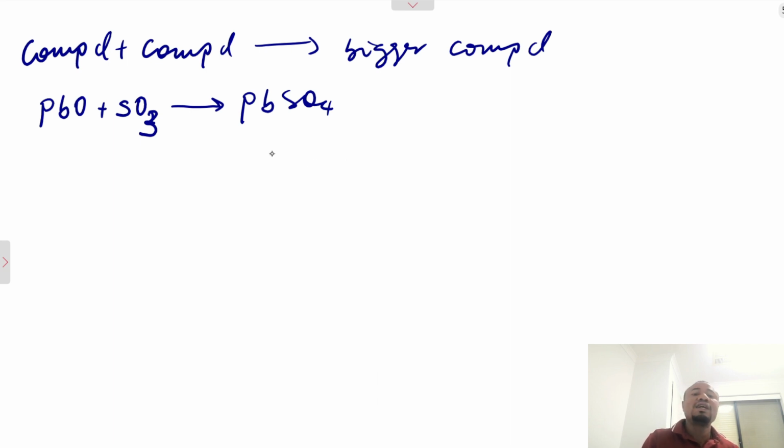This one here is a giant molecule, bigger than this particular one. So the product formed, you can see that both of them are compounds coming together to form a bigger compound. So we will continue this topic in our next video as we wrap it up here.